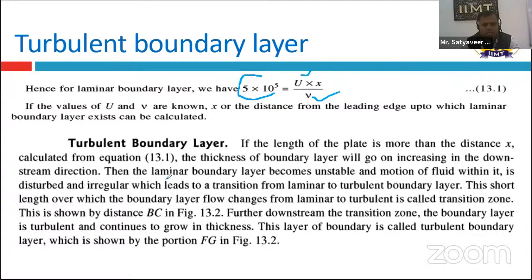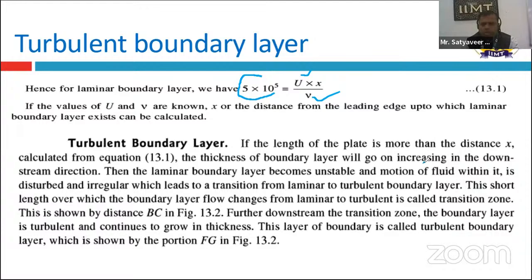Now we can discuss the turbulent boundary layer. In the case of a turbulent boundary layer, turbulent flow exists and the velocity of the fluid is very high. If the length of the plate is more than the distance x, as we saw in the last figure and equation 13.1, then the thickness of the boundary layer goes on increasing on the downstream side.